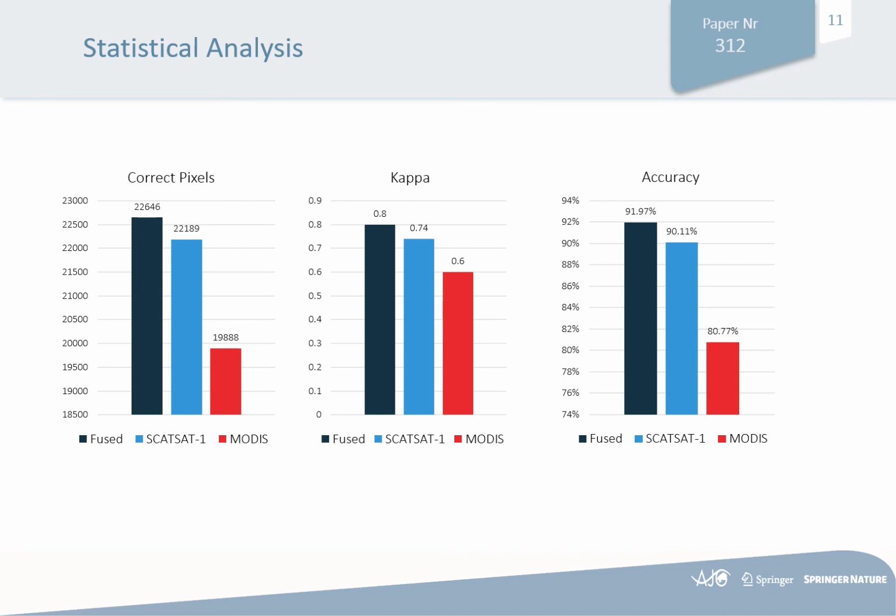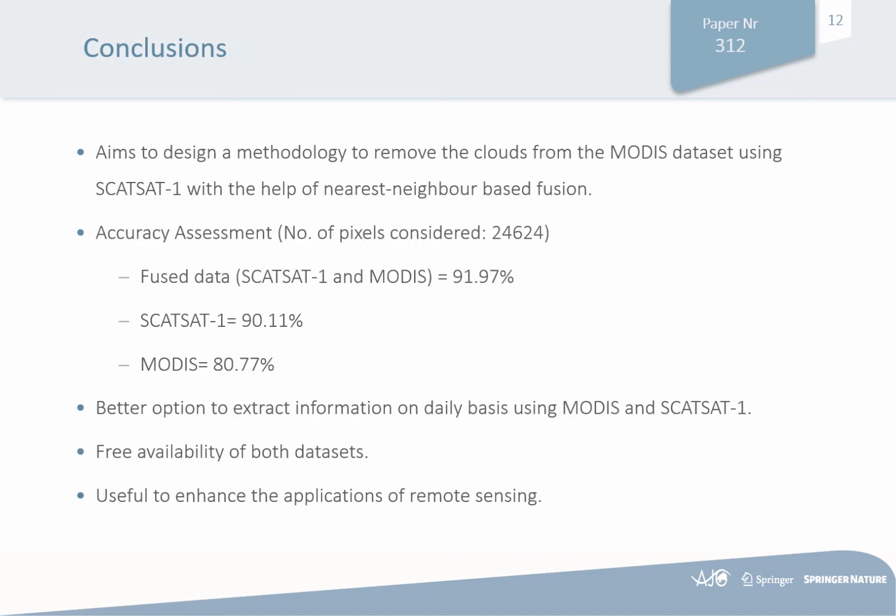was obtained using the fused data and the minimum accuracy using the MODIS data. At last, the aim of the research paper is to design a methodology to remove the clouds from the MODIS data using SCATSAT-1 with the help of the nearest neighbor based fusion method. In the accuracy assessment, we considered all the pixels within an image and obtained the maximum accuracy of 91.97% in the fused image. We can conclude that the fusion of the scatterometer and the MODIS is a better option to extract information on a daily basis.